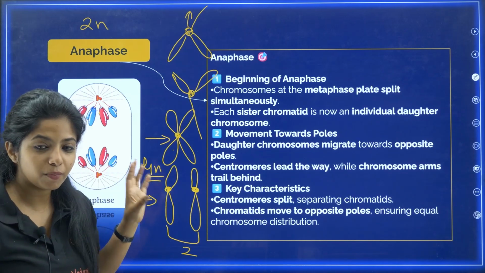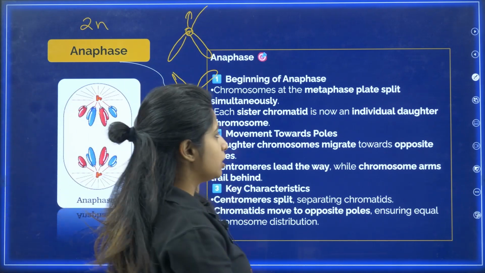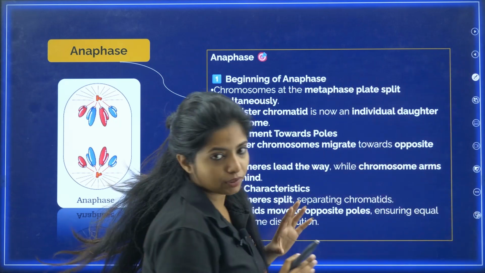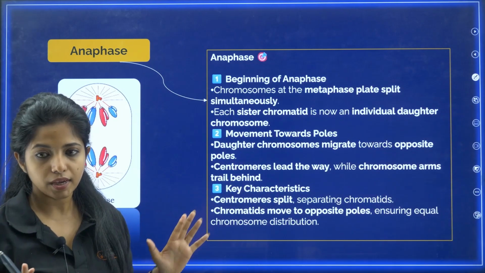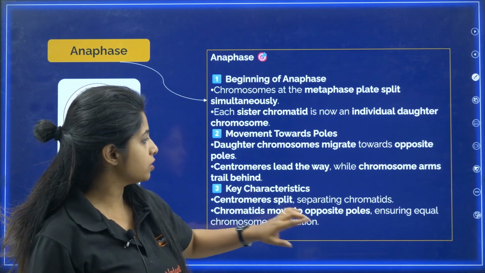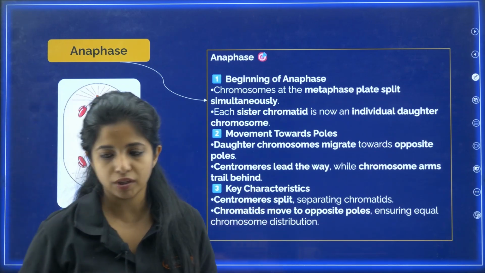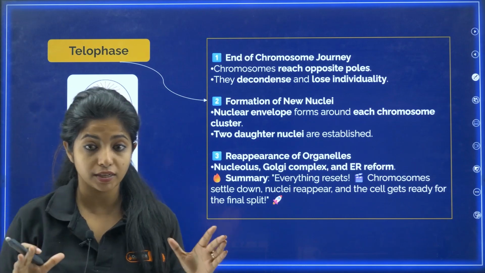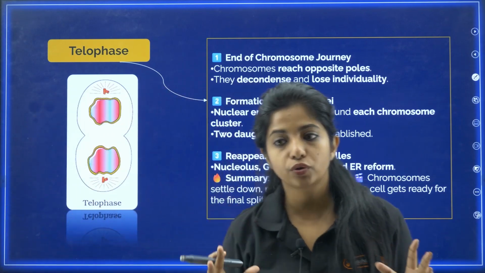But are they going to remain at this stage, my dear children? No. Usually no one talks about it. Just for your understanding, I told you that this is happening over here. Okay, so centromeres split, separating the chromatids. Chromatids move to the opposite poles, ensuring what? Equal chromosomal distribution. Now going ahead, the next thing, telophase. That is the last phase of your karyokinesis, that is nuclear division.